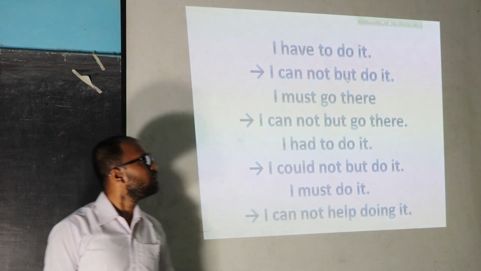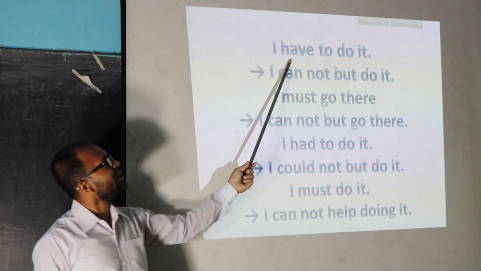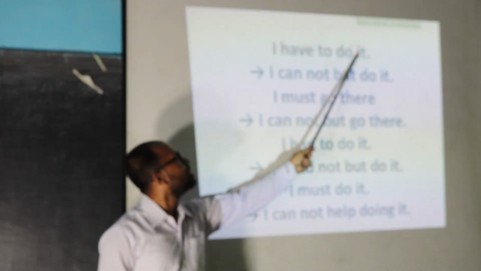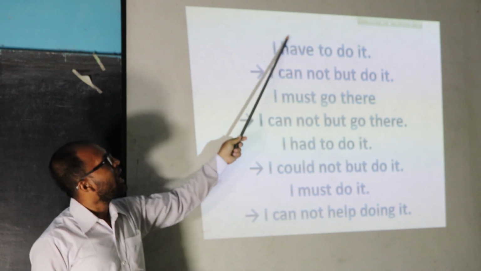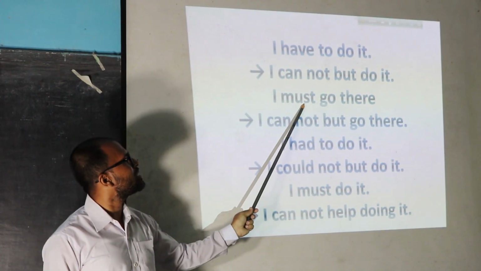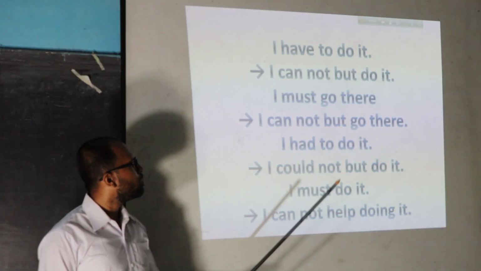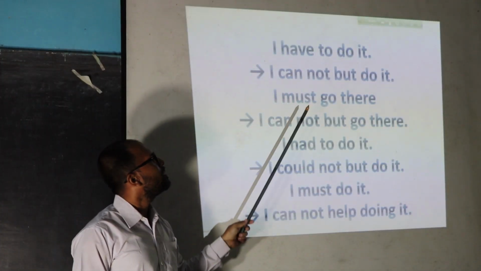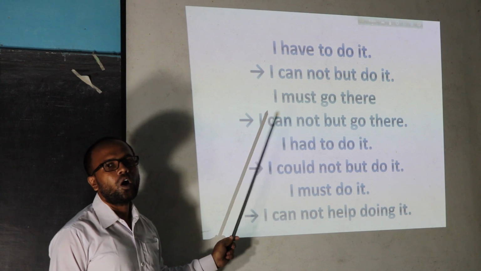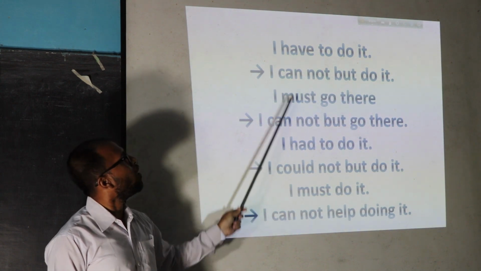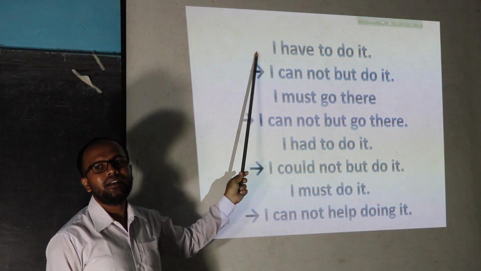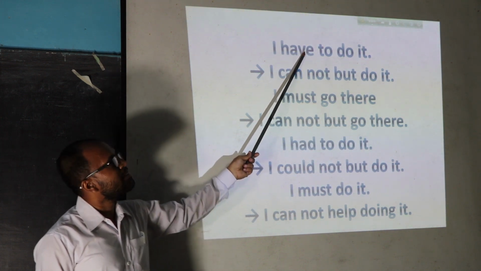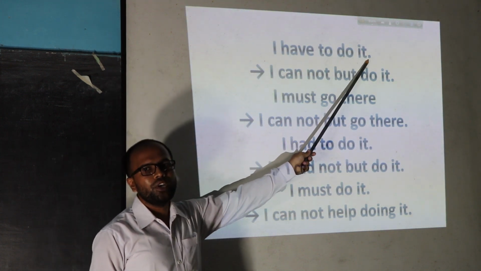Our next rule. Here we can see: I have to do it. If we find have to, must, had to, then we can put cannot but or could not but according to the subject and tenses. First sentence, I have to do it.